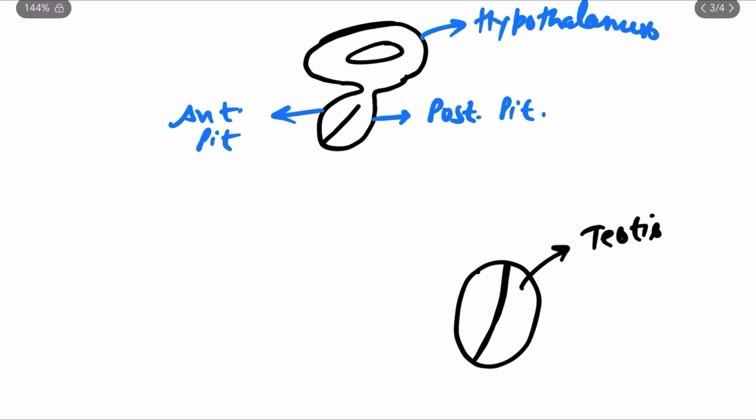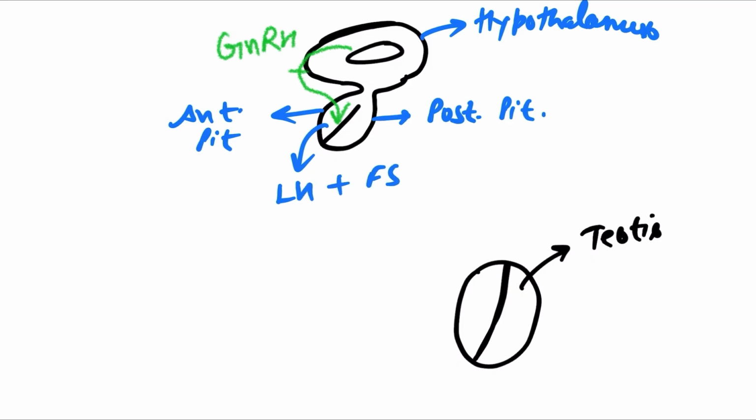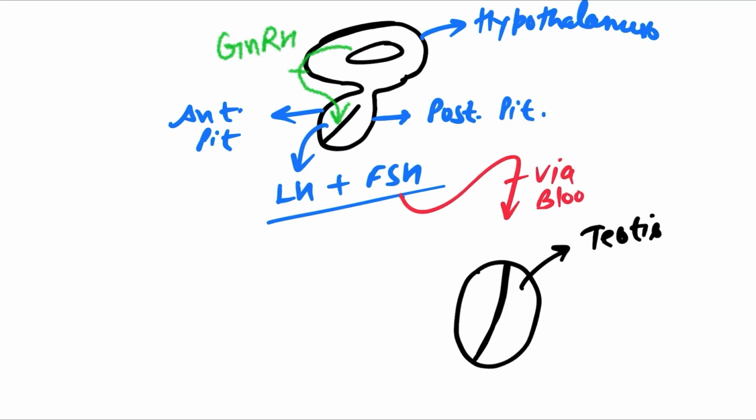Okay, so we already know that a signal from the hypothalamus will reach the anterior pituitary, and that signal is known as, yes, you're right, GnRH. And from the anterior pituitary, two hormones are released, LH and what? FSH. And these two hormones travel via blood and will reach the testis, in case of male.